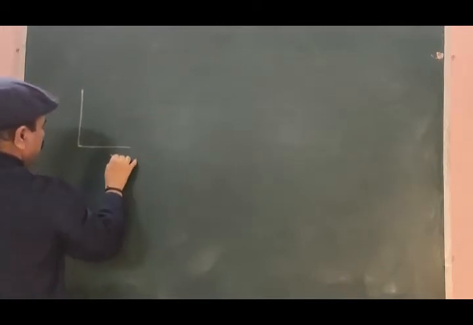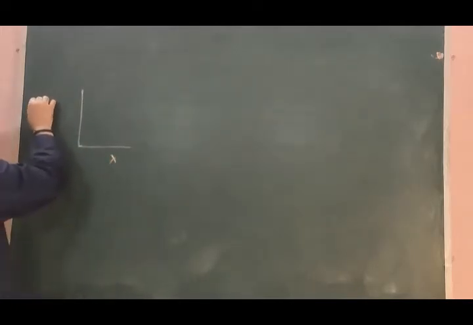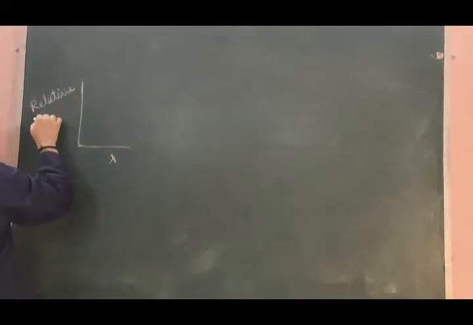Lambda, this will be relative magnitude, or you can have intensity.